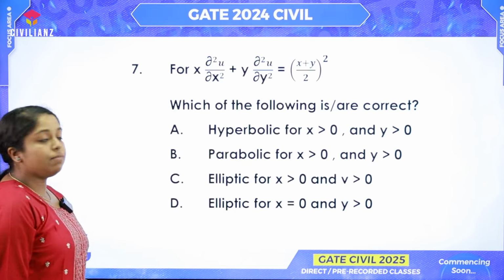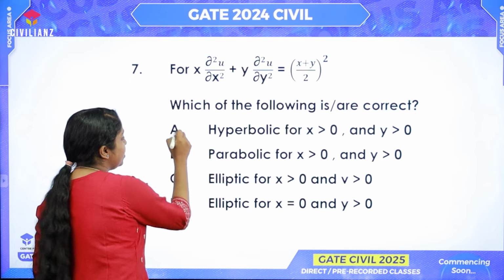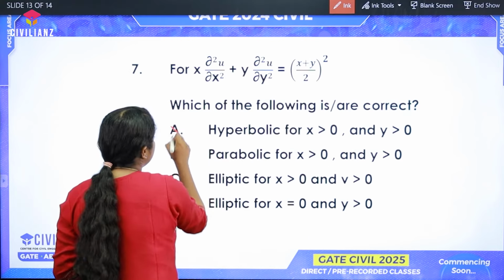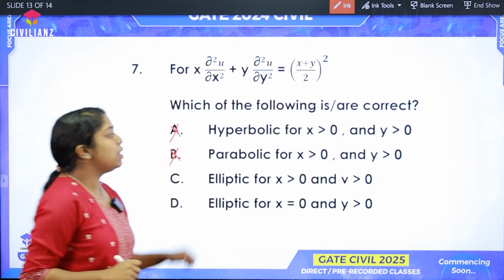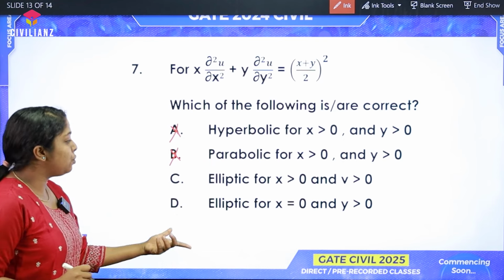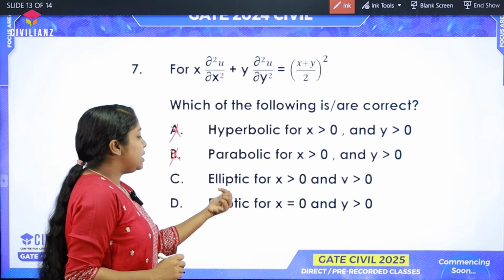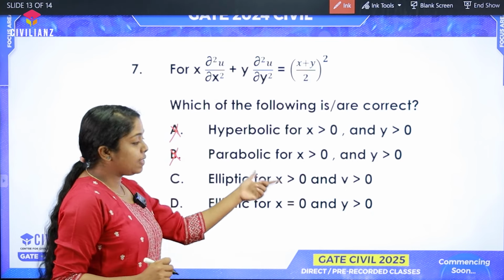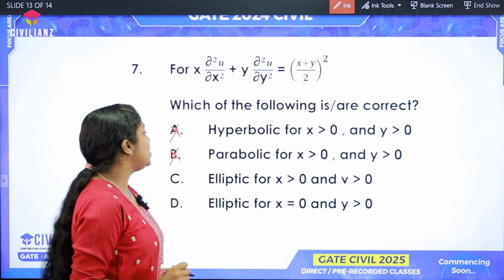So from this we can understand that we are able to cancel out both option A and option B, because the b square minus 4ac value is less than 0. Next we have two conditions, that is if it is elliptical when x and y are greater than 0, that is if x and y are positive, then whether it is elliptical.